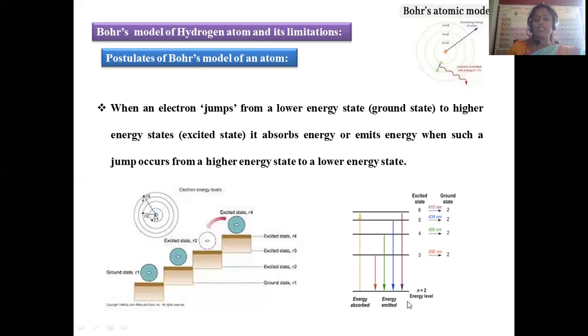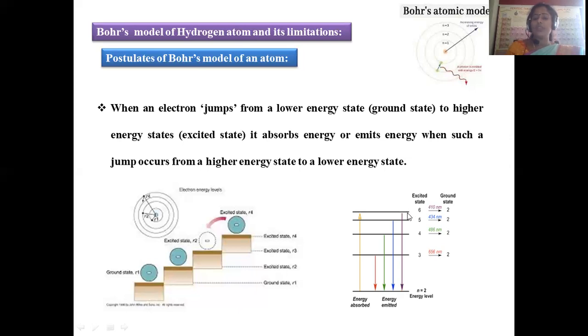From the 6th level to the 2nd, we need the highest amount of energy, that is 14 nanometers of energy, and from the 5th energy level to the 2nd level, this kind of emission is emitted as 432 nanometers of energy. From the 4th to the 2nd level, it is emitted as 486 nanometers of energy, and from the 3rd level to the 2nd level, 656 nanometers of energy will be emitted. This is represented in the form of the wavelength of energy. This is the process called emission.